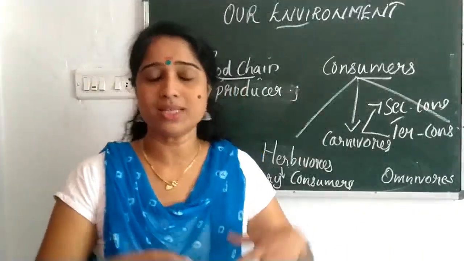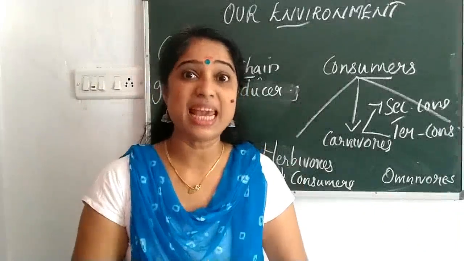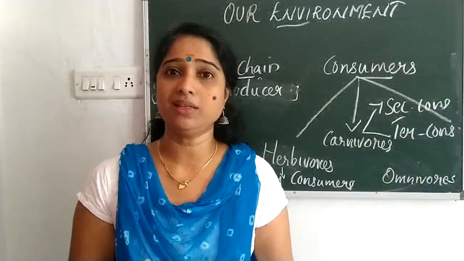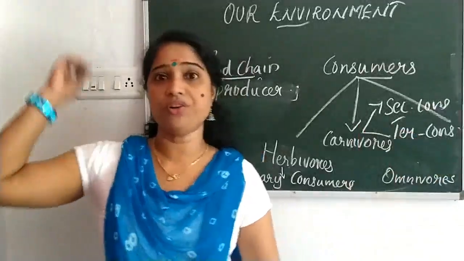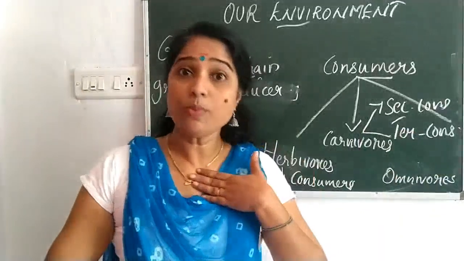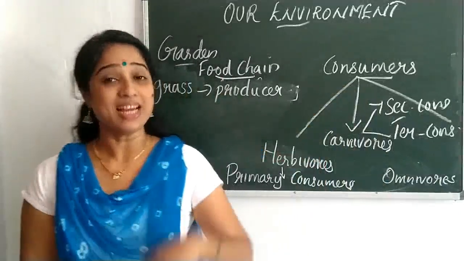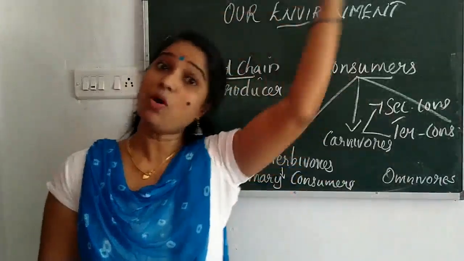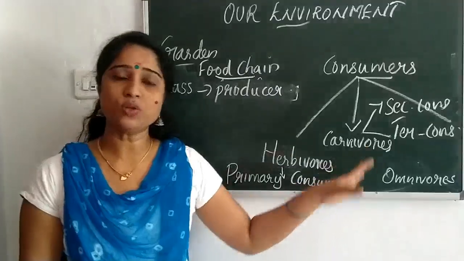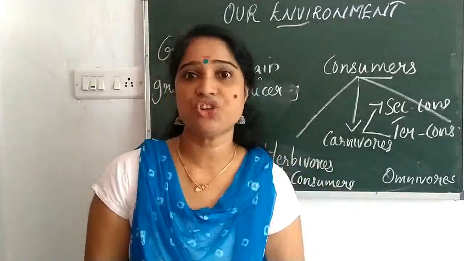Some individual human beings are there in different places, China and all, they eat the snake. So when we eat the snake, we come under which group? We come under the, not tertiary, quaternary consumer is there. Again, 4th level is also there. So our human beings can come under primary consumers, secondary consumers, tertiary consumers, and one more level is there, quaternary consumer. Clear? So you should understand about these 3 mainly: primary consumer, secondary consumer and tertiary consumer.